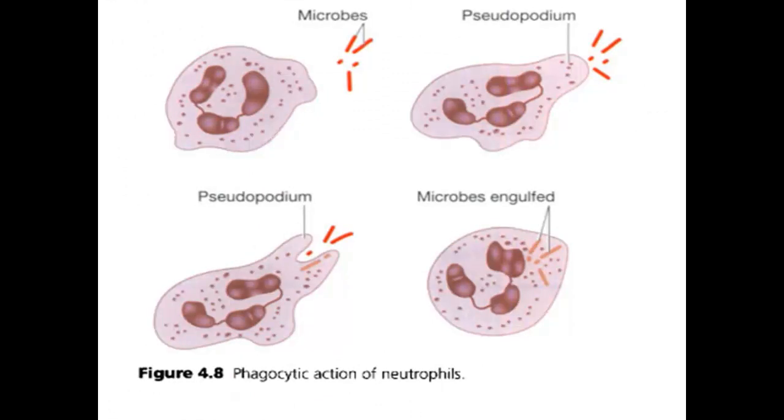Here is also an explanation of how the phagocytic action can be seen. Here we have the microbes, such as bacteria, and here we have the neutrophil. By the phagocytic effect, it engulfs the microorganism, and once the microorganism has been engulfed, the neutrophil releases the enzymes from the lysosomes, which digest these microbes or microorganisms.